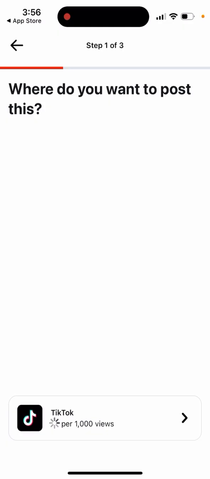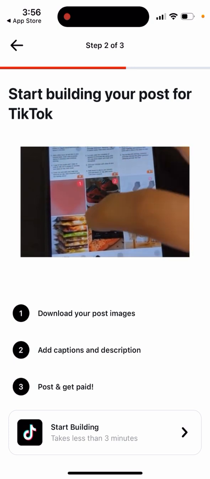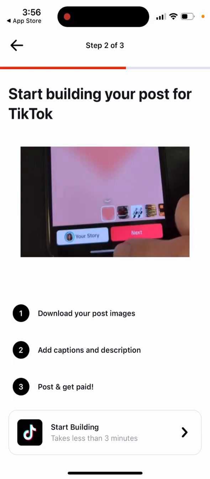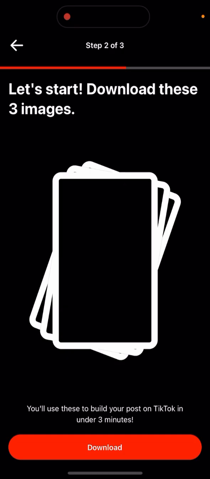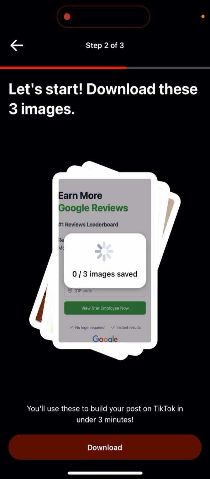So for example here, and then you can see if you want to post on TikTok, let's see how much they pay. Download your post images, add captions and descriptions, post and get paid. And then download these 3 images. And then so you need to use these images in your post.